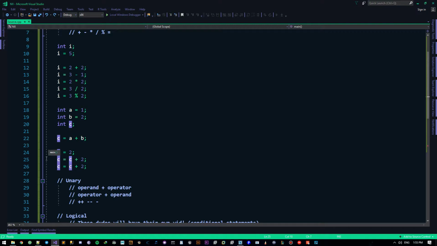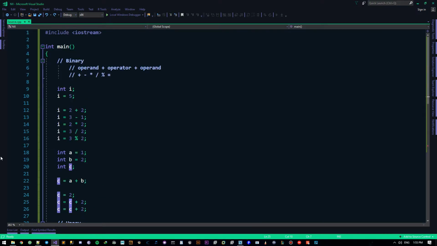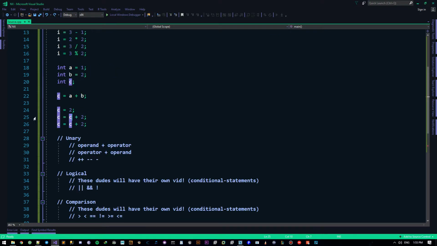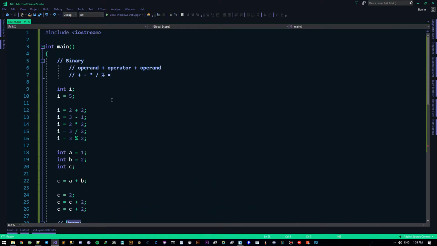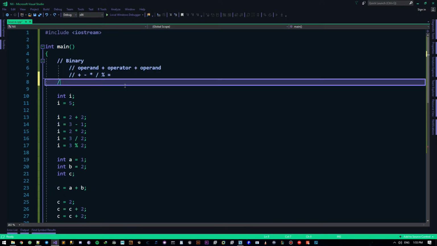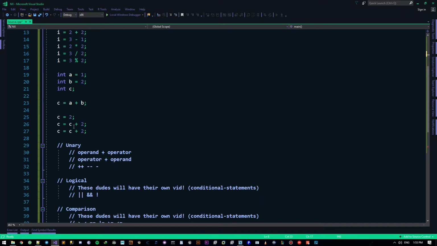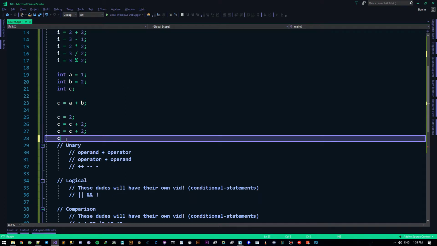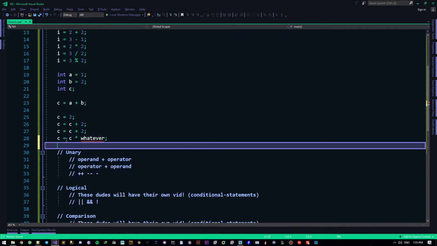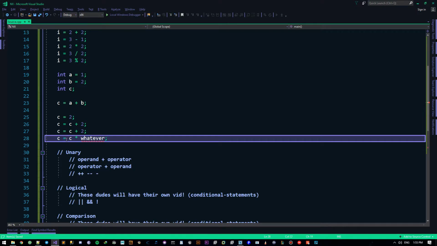Now, there is an operator for this. That's why I said it. I didn't want to just jump all around the place, go to unary, then go back to binary. So let's just go ahead and take care of those operators as well. Now, there are a couple of operators that look like this: times equal, divide equal, and minus equal. Now, these operators do exactly this. Wherever you see c equals c plus, or divided, or times by, whatever, we don't really do that, okay? We use an operator instead.